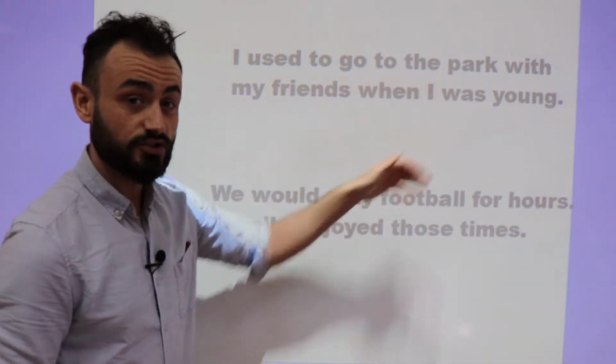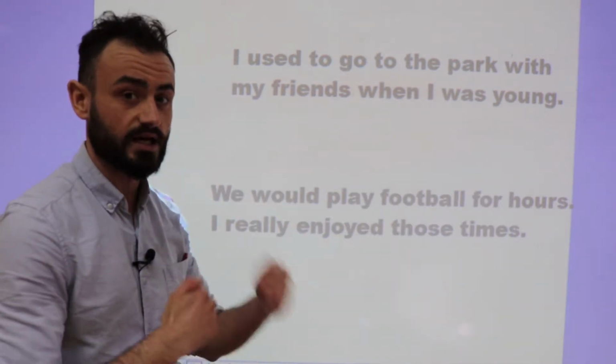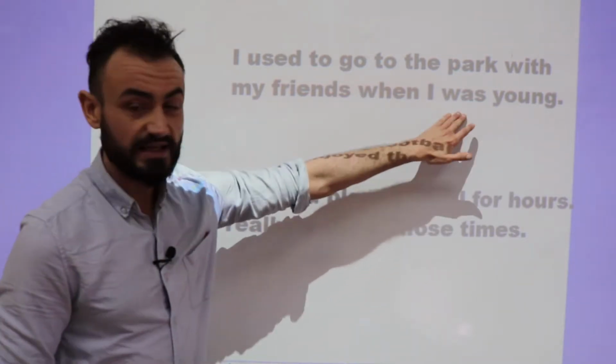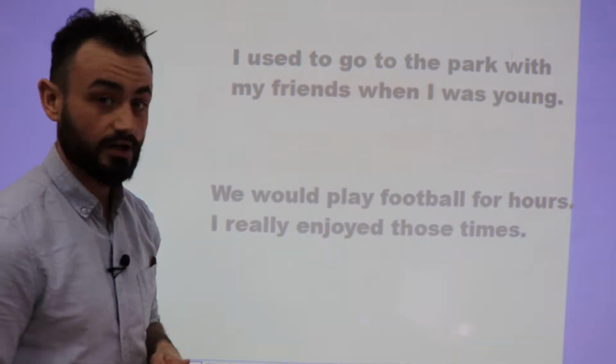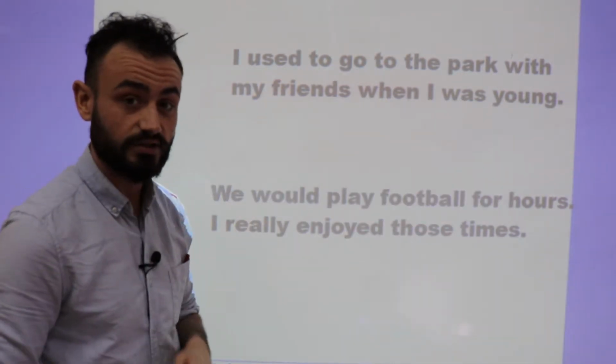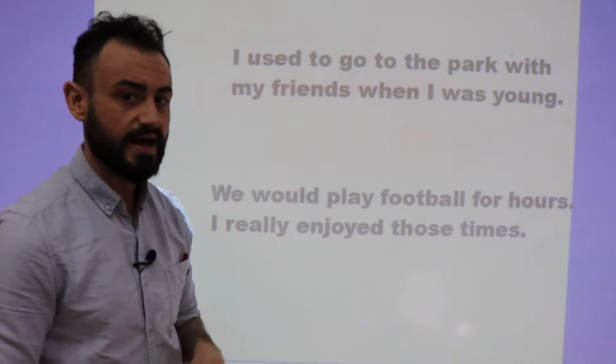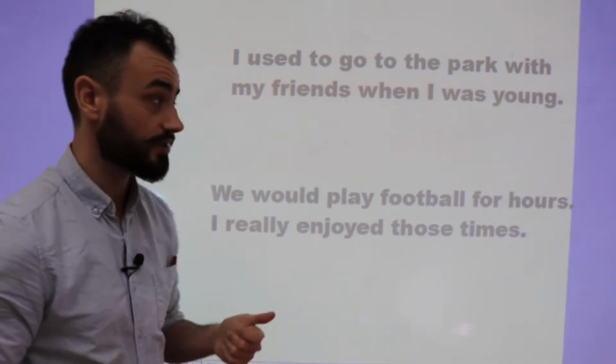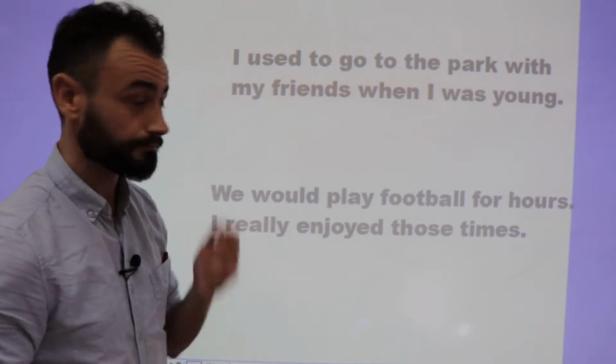So from this sentence we know that the action happened many times, but also we know that it doesn't happen anymore. So this is a repeated action that happened in the past and doesn't happen anymore. Now something that's very important to remember when using used to.